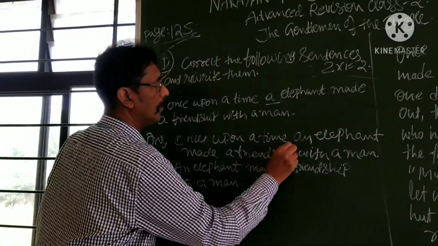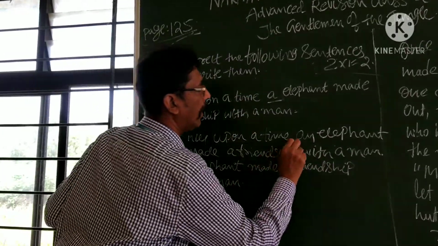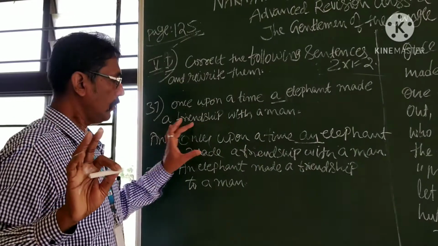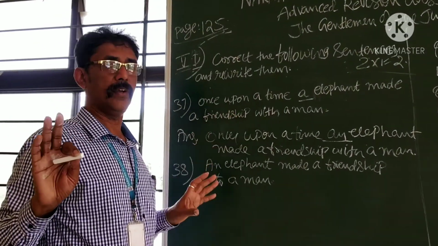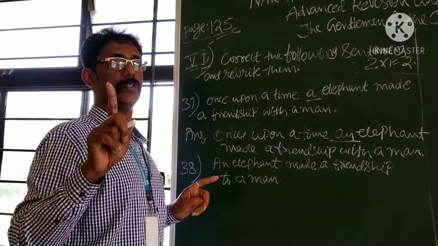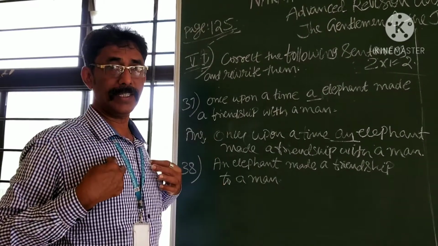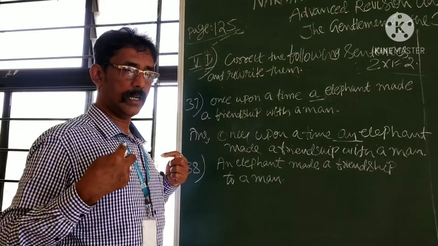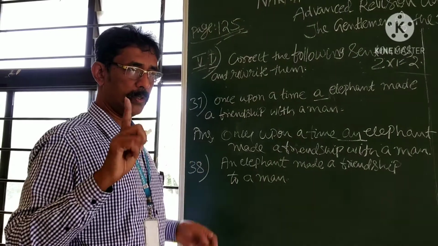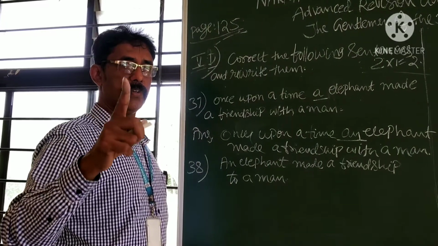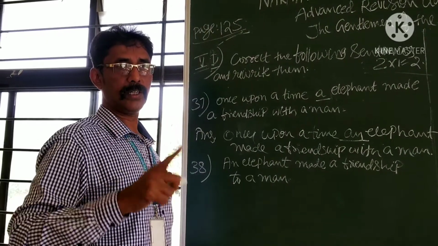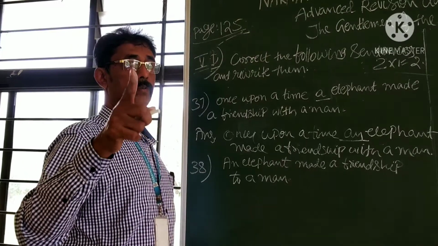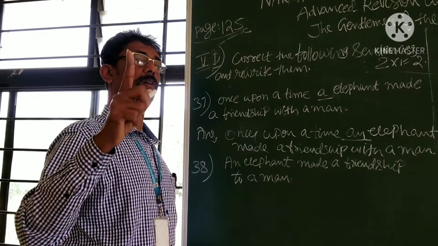You must underline this one, it should be underlined. You must write the answer like this in the exam. You should never go away from my teaching. Whatever rules I am providing you, you must follow. If you follow my rules and regulations and teaching, your marks will follow you.